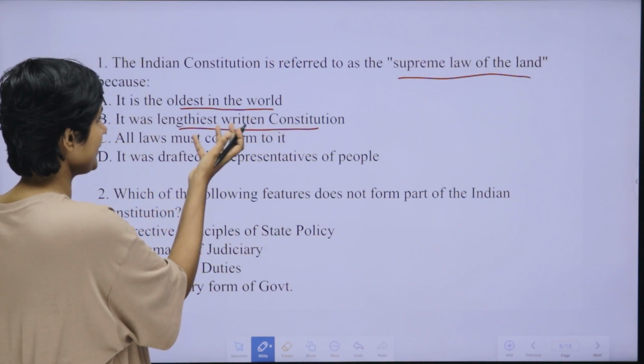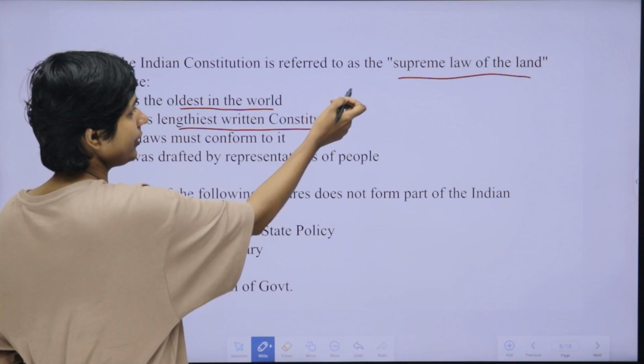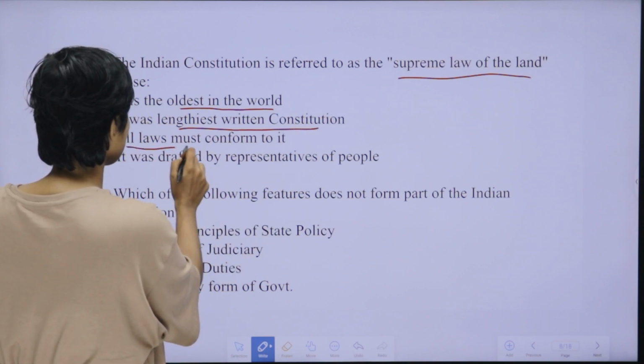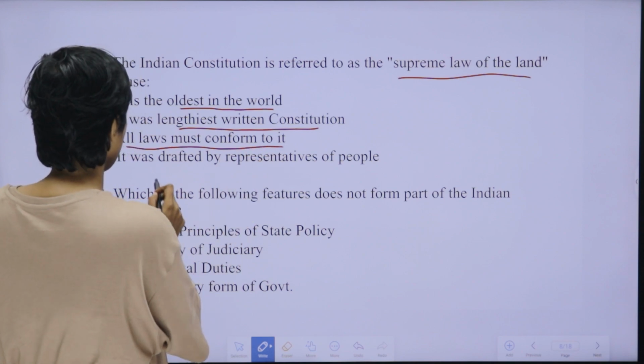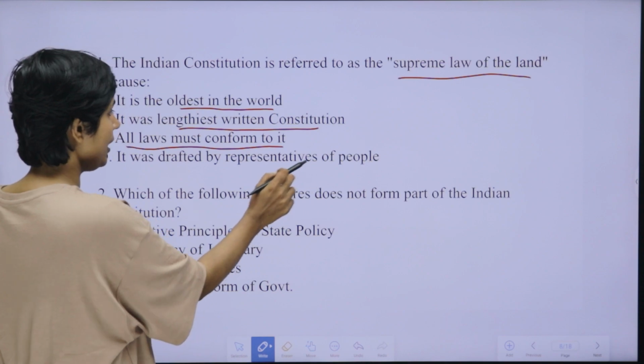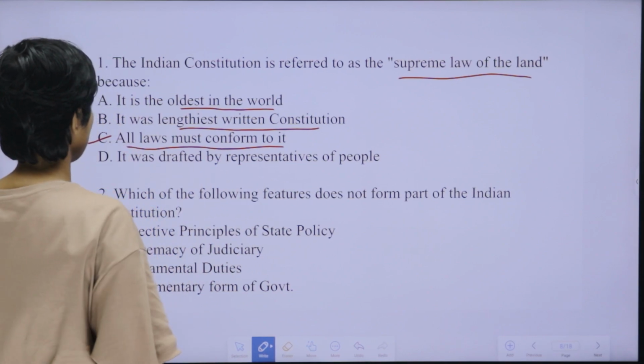That point is correct, but is this the reason why India's constitution is called the supreme law of the land? No. All laws must conform to it. And the fourth point is, it was drafted by representatives of the people. That is also correct, but the answer is this. Option C is the answer.